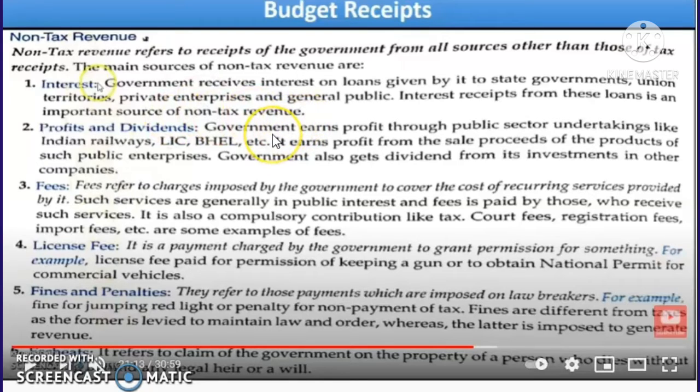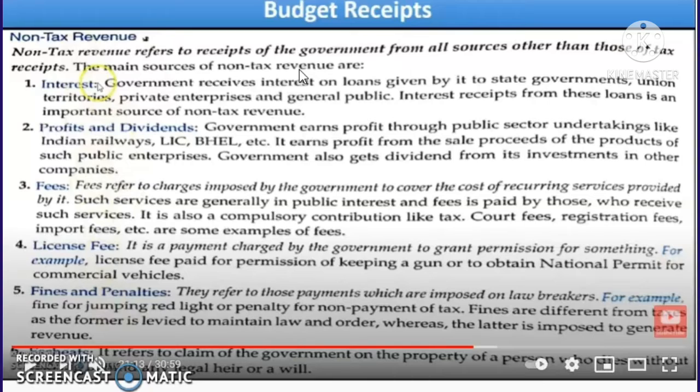So non-tax revenue is the interest, when the government gives loans to the union territories or private enterprises or the general public. From them the government may receive interest. So that is known as what? The interest concept in the non-tax revenue. So that's the first point.